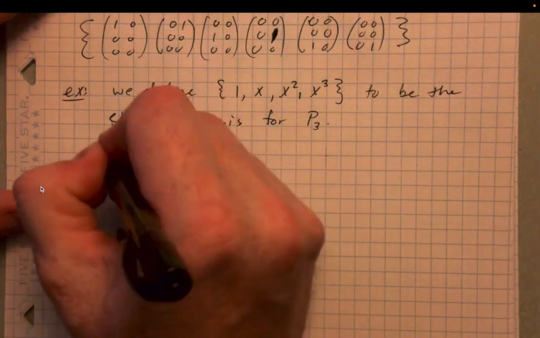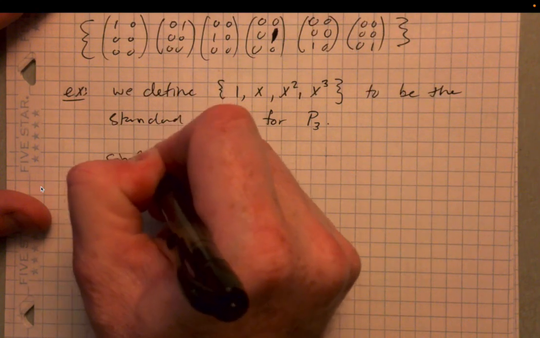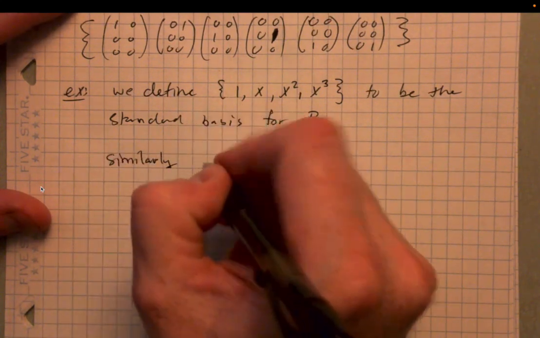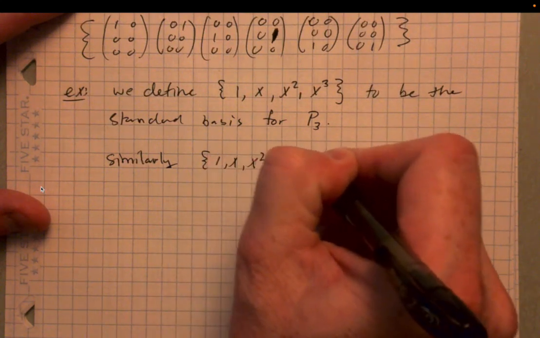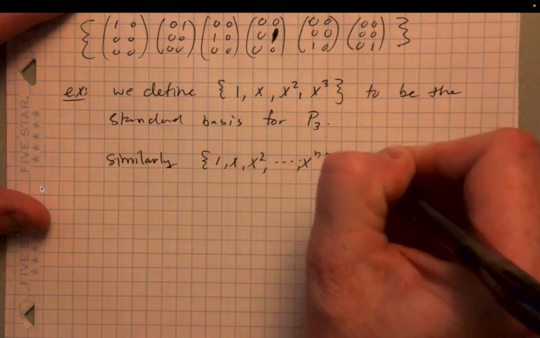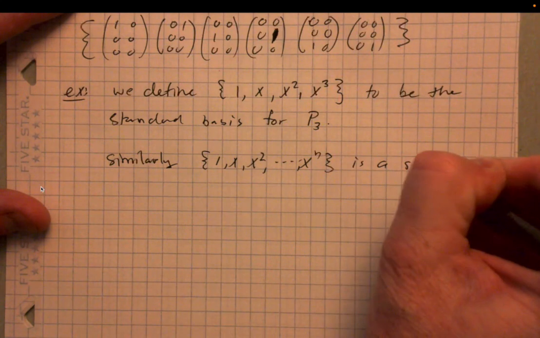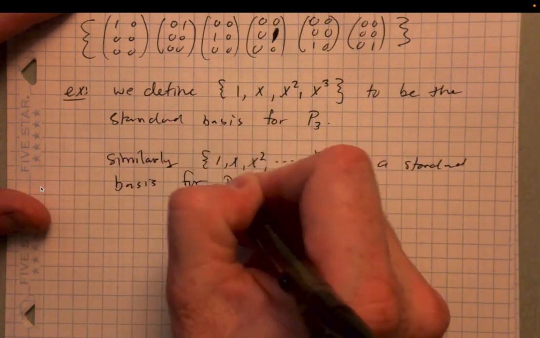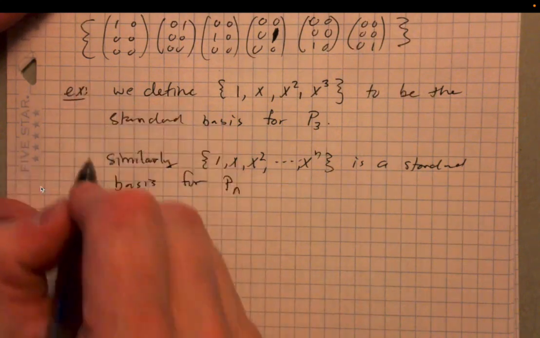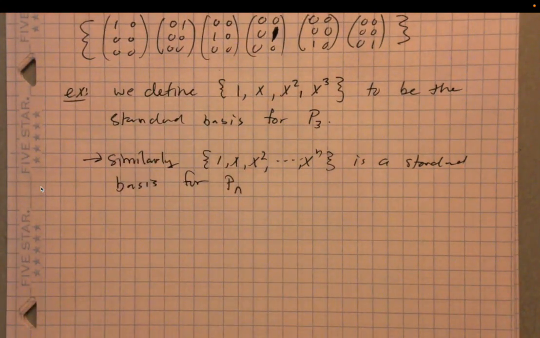Okay, so similarly, or generally, 1, x, x squared, dot dot dot, xn is a standard basis for P sub n. Okay, so just in general. Okay, excellent. All right.